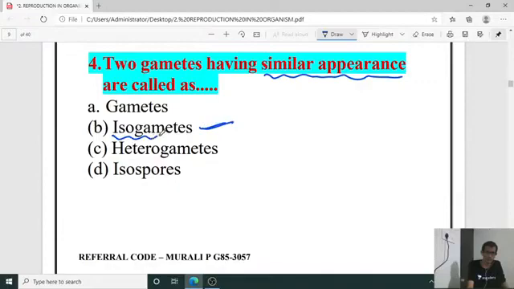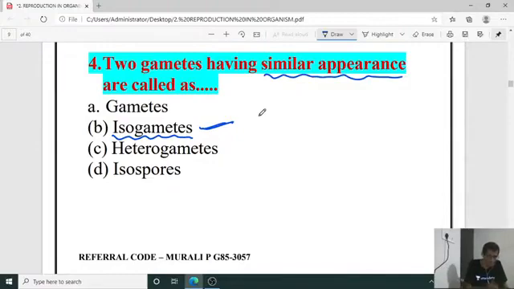Iso means similar. If it is dissimilar, then it is called anisogametes. Isogametes, anisogametes. So example for anisogamete. Which is the anisogamete? The sperm and ova. That is the anisogamete. Isogamete, example, Chlamydomonas. Chlamydomonas is the example for isogametes.